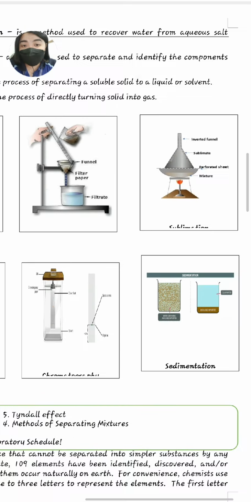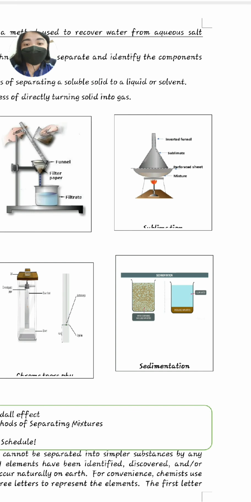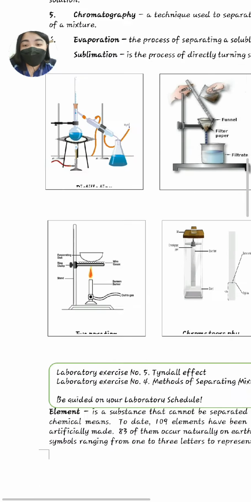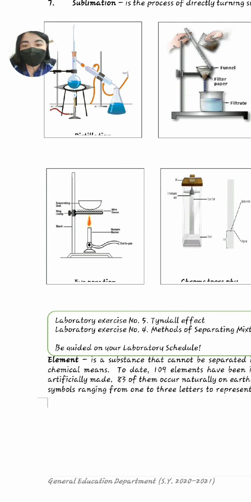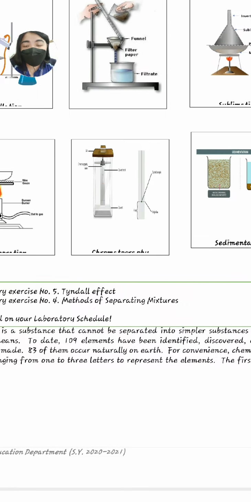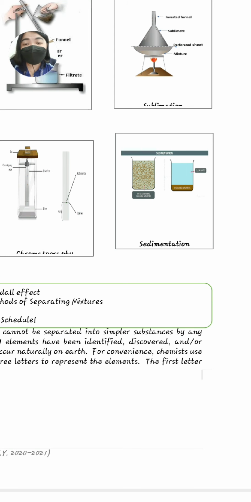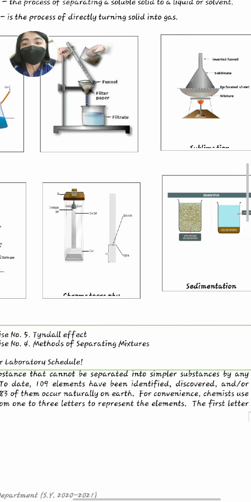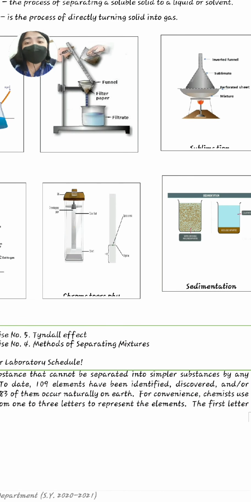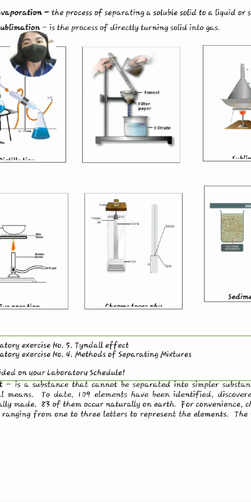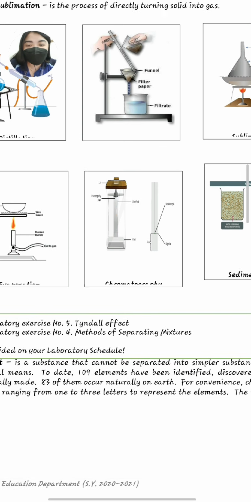Second one, filtration. Third, sublimation. Fourth, we have evaporation, as you can see. Fifth, we have chromatography, and lastly, we have sedimentation. So those pictures illustrate how we can actually carry out a certain process of separation of mixtures.